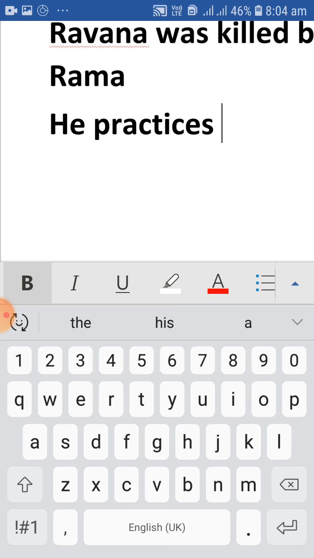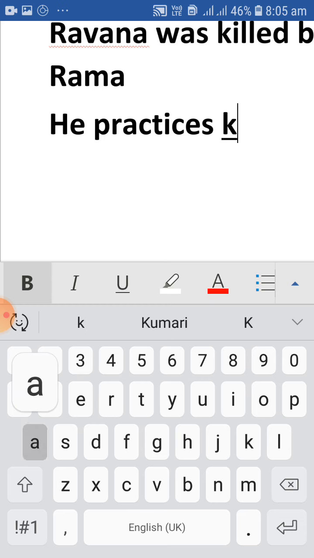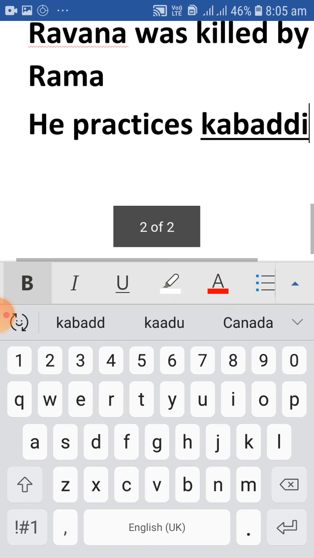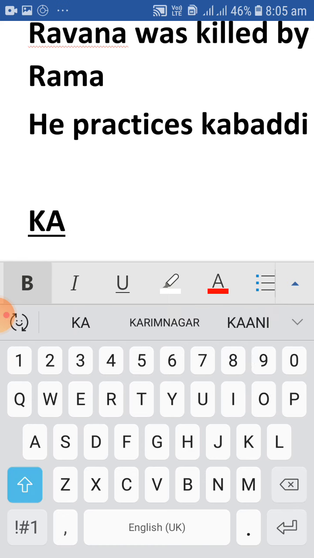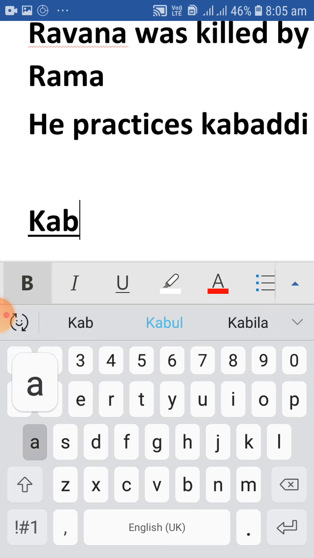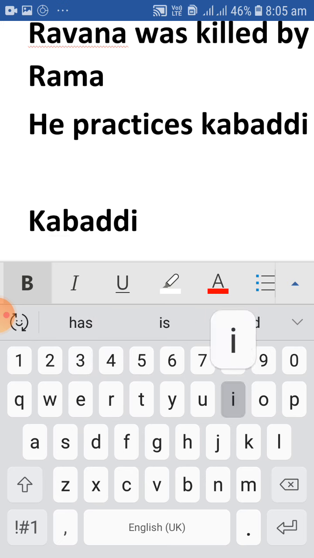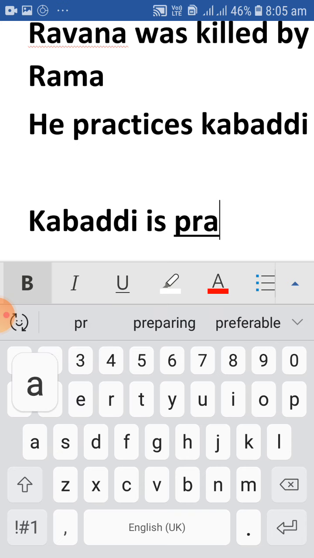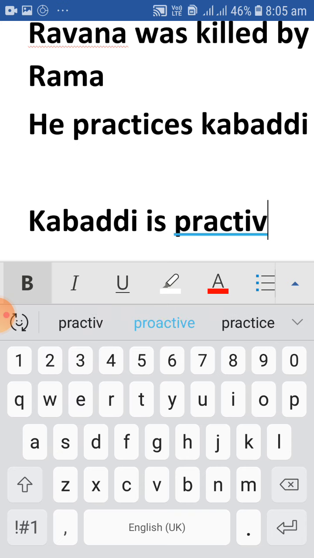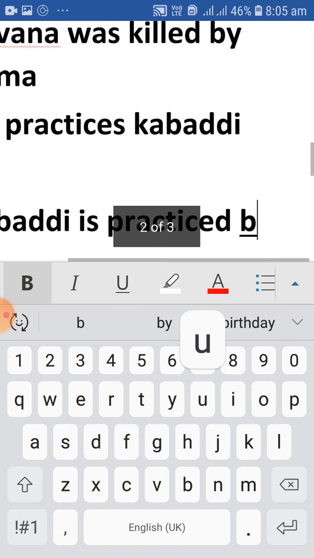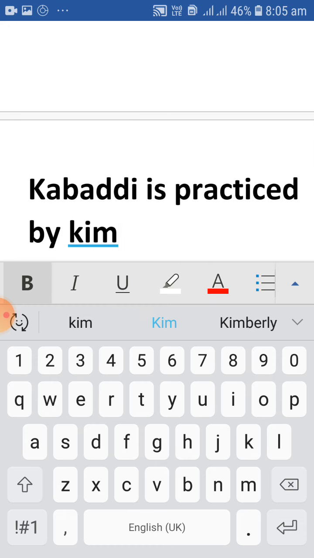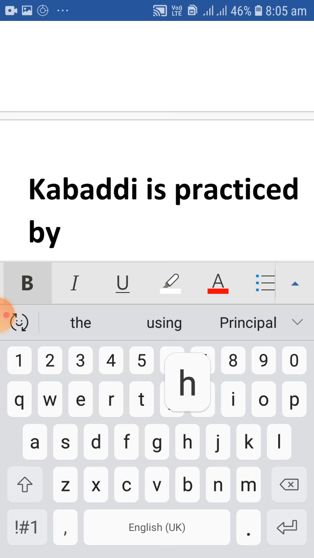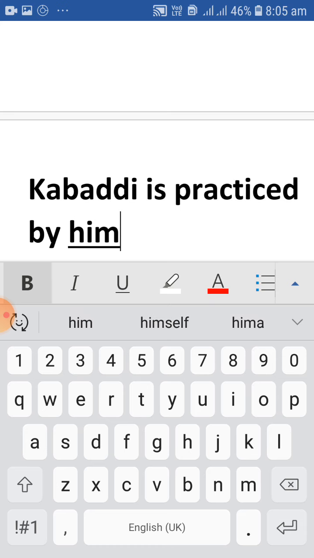He practices kabaddi. Kabaddi is practiced by him.